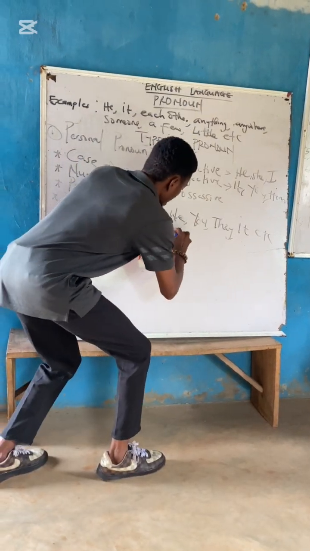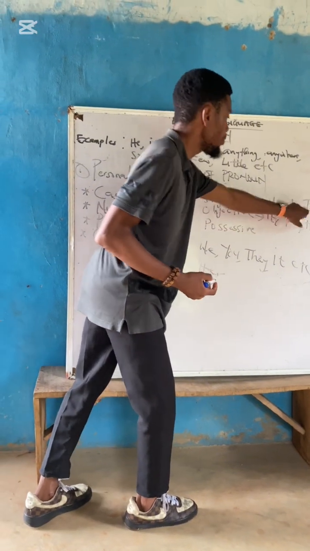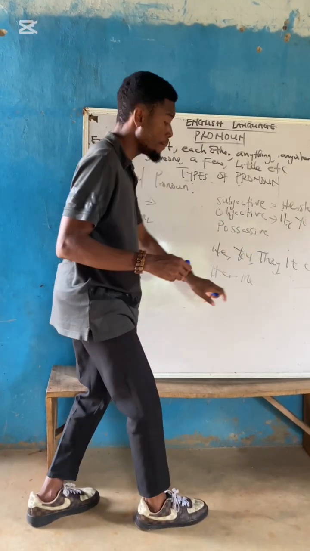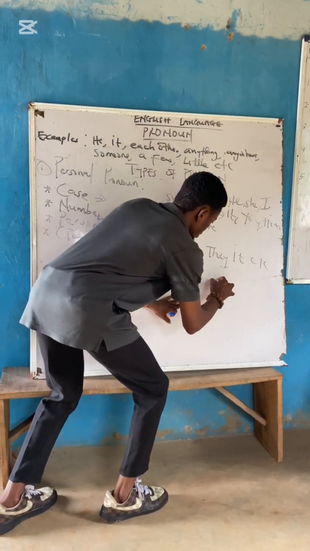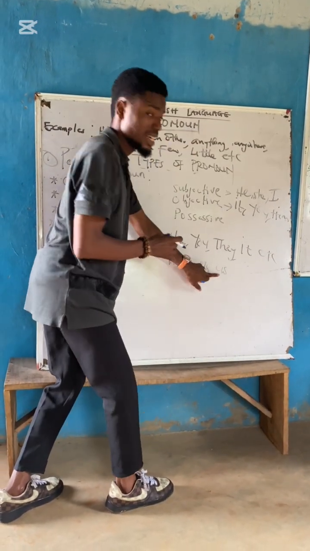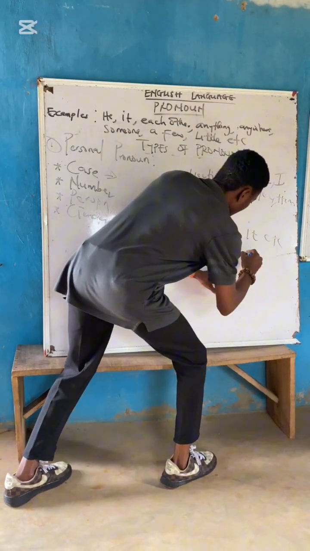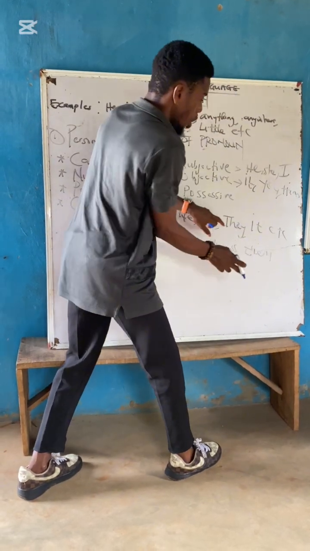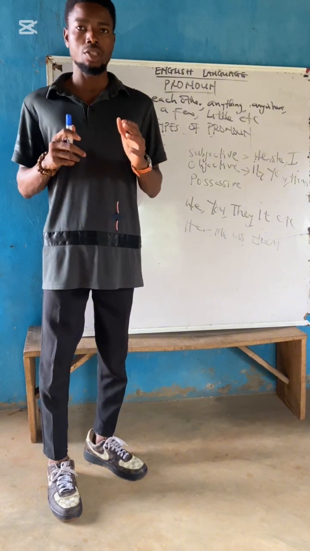Let's write it here. Her is the object of she. The same way "me" is the object of "I." The same way "us" is the object of "we." Okay? The same way "them," alright, is the object of the word "they." Are we on the same page now?